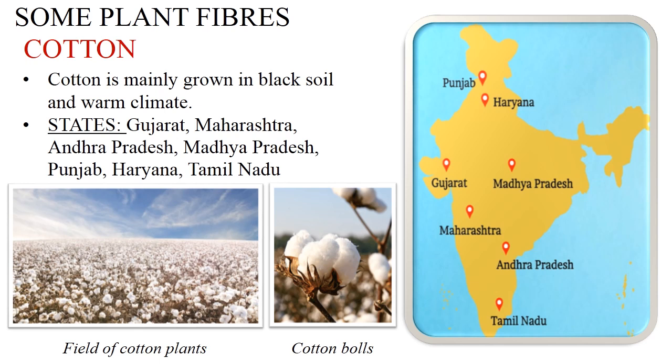Gujarat, Maharashtra, Andhra Pradesh, Madhya Pradesh, Punjab, Haryana and Tamil Nadu are the states of our country where cotton is grown. Have you ever seen a cotton field that is ready for picking? It looks like a field covered with snow.